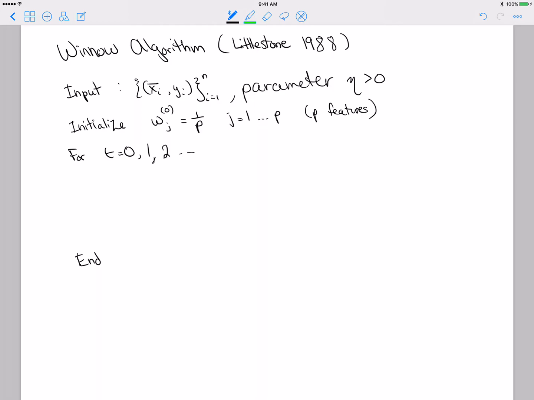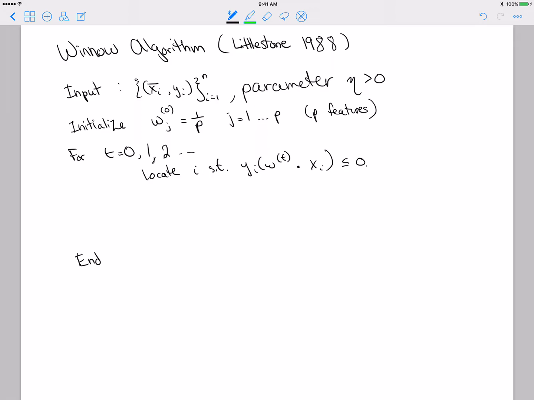Now at each iteration of Winnow, since it's an online learning algorithm, you get one observation at a time. You deal with one observation at a time. What we'll do is locate a point that's misclassified. So locate an observation such that it's misclassified: y times w at time t dot x is less than or equal to 0.